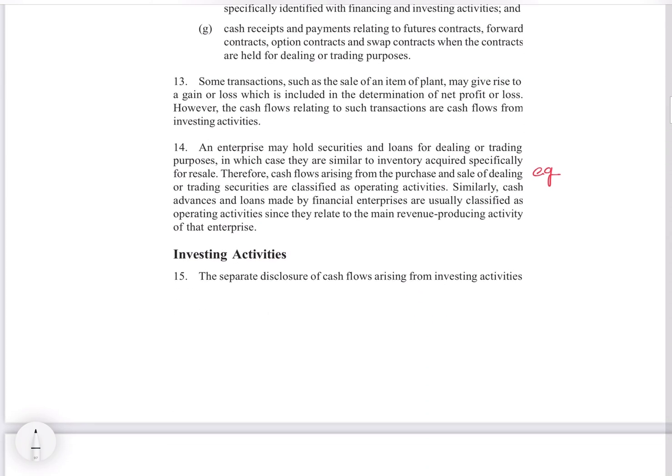So this is from the standard I am reading, and they have listed out the examples to understand. Here they have clearly said cash flows arising from the purchase and sale of dealing or trading securities are classified as operating activities. Similarly, cash advances and loans made by financial enterprises are usually classified as operating activities since they relate to the main revenue producing activity of that enterprise. As I gave you, like financial institutions, if they are doing cash advances and loans, it is their operating activity.